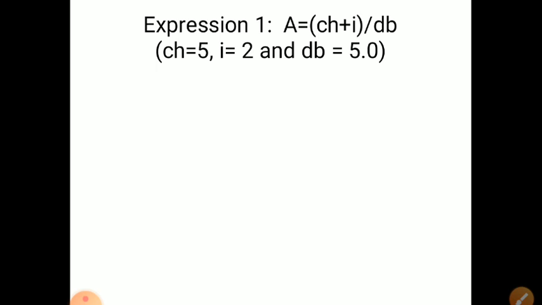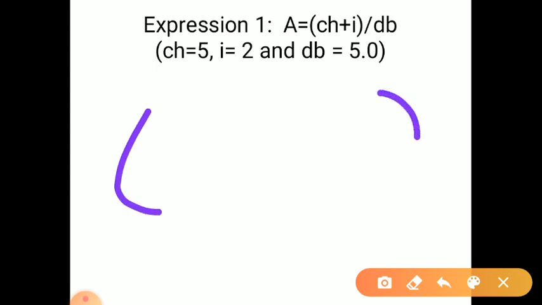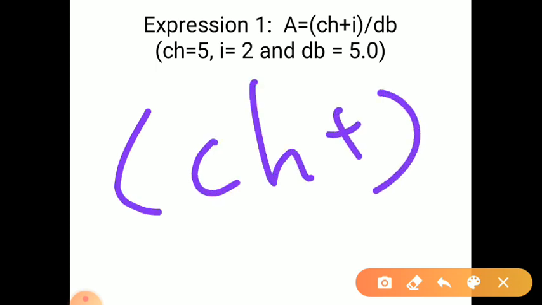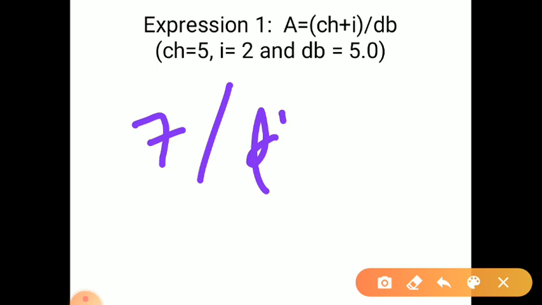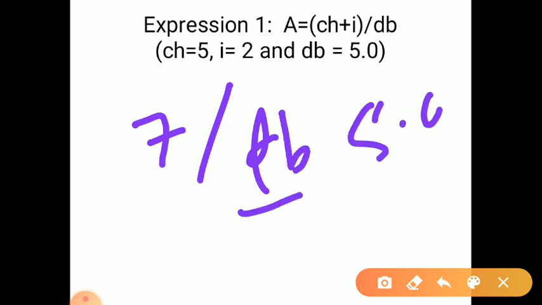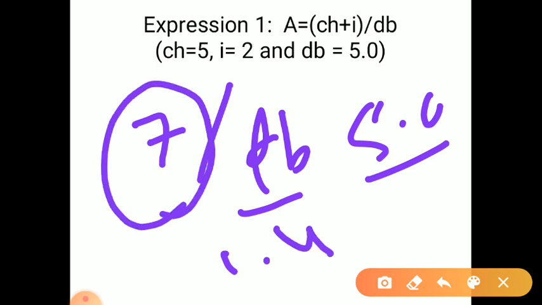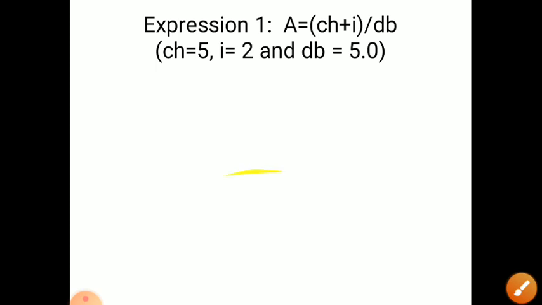First it evaluates the argument value inside, ch + i, so 5 + 2 equals 7, then divided by db, whose value is 5.0, so the result is 1.4. The integer value is changed into a float one.